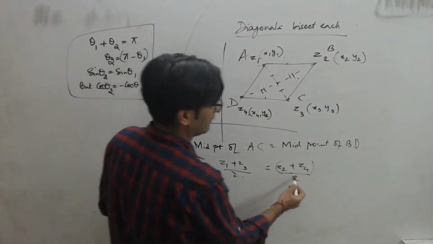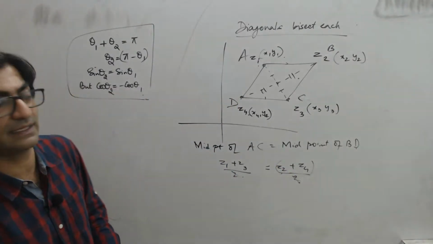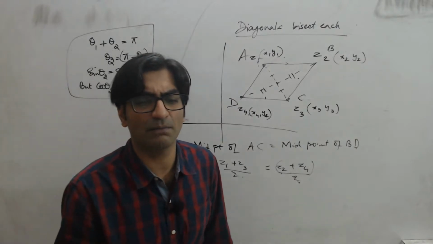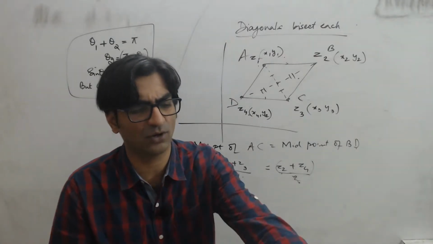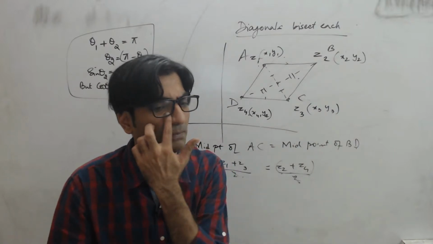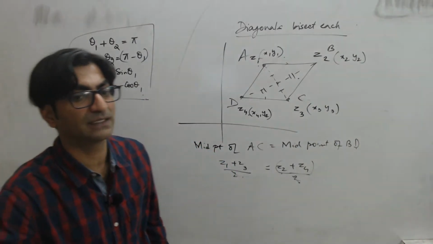Right? And obviously, when I equate them, the divided by 2 will get cancelled out. So the condition must be Z1 plus Z3 is equal to Z2 plus Z4. That's, I think, option B, right? As some of you are pointing out. It's not the most obvious of things, right?